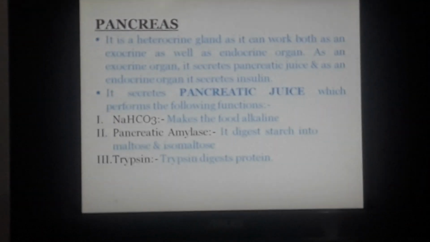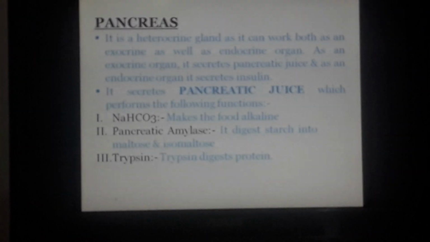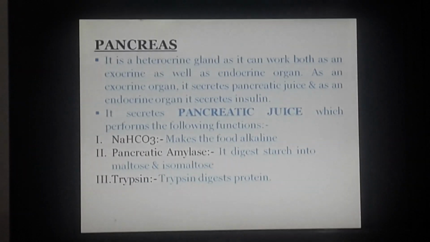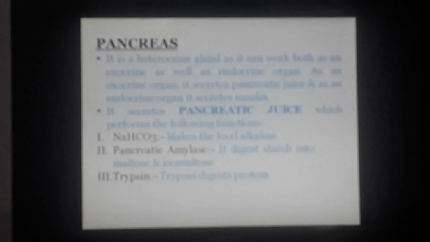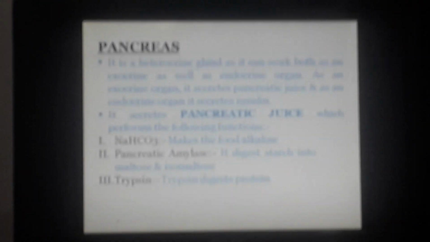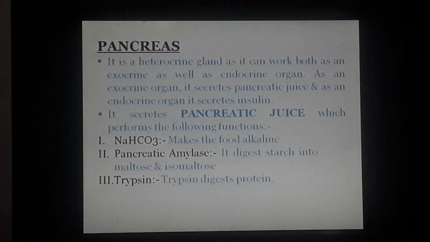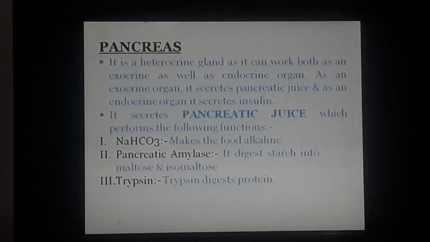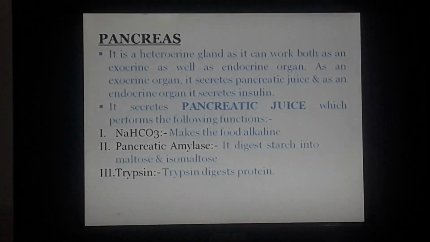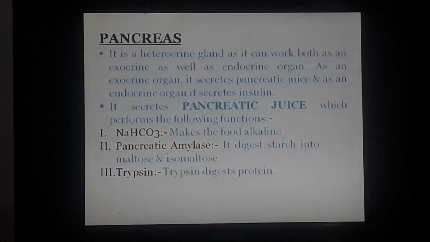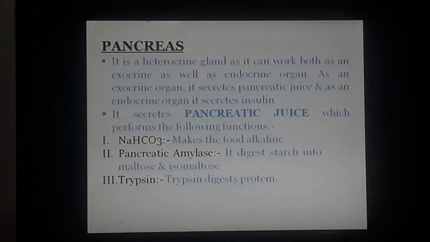And lastly, you have one more component of the pancreatic juice, that is trypsin, and trypsin digests whatever remaining proteins have not been digested in the stomach. Those things can be digested by the component trypsin. So these are the components of the pancreatic juice. They do the following functions inside the small intestine. So everything is done by the small intestine. The pancreatic juice and the bile juice are helping to do the functions.